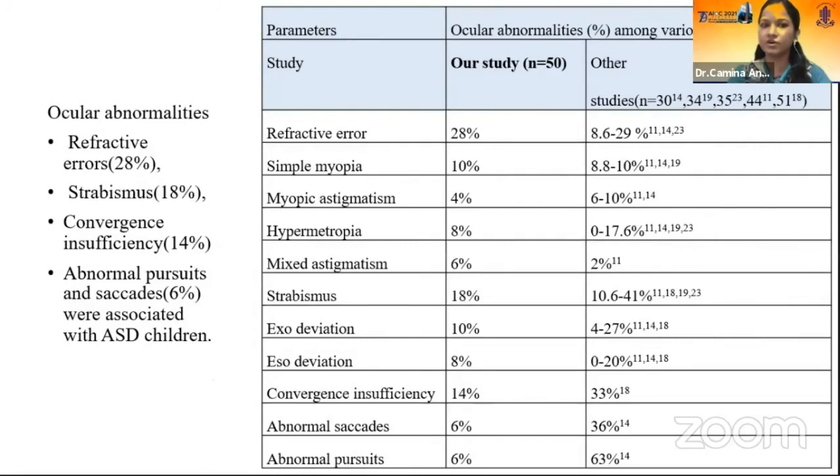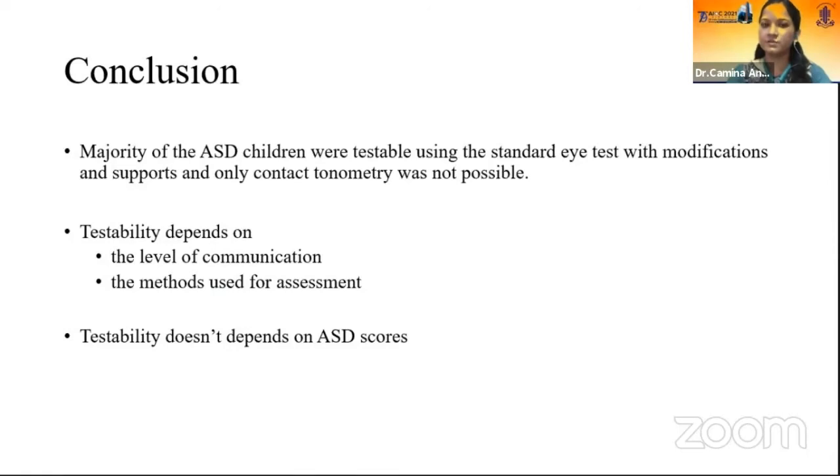These are the ocular abnormalities we found in our study when comparing with other studies. There are refractive errors, strabismus, convergence insufficiency, and abnormal pursuits and saccades. Concluding, the majority of the ASD children were testable with standard tests with modifications and support. Testability mainly depends upon the level of communication and the method used for assessment. It is not based upon the ASD score.